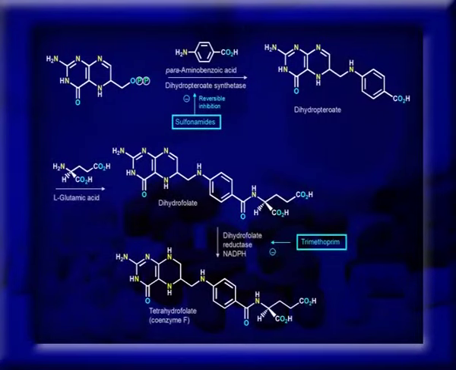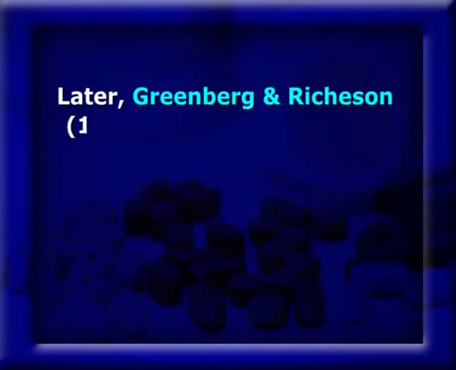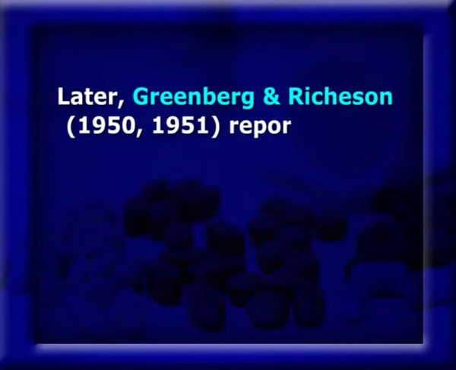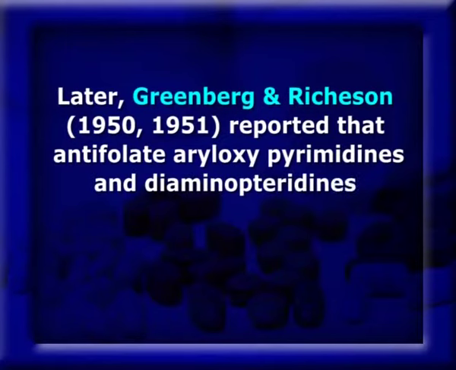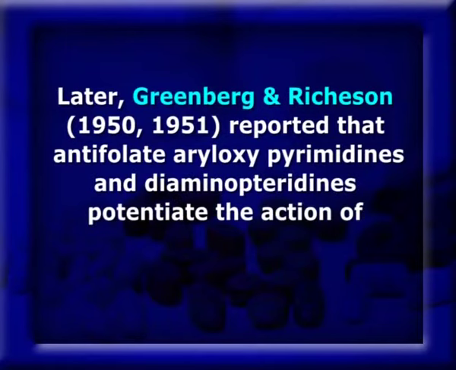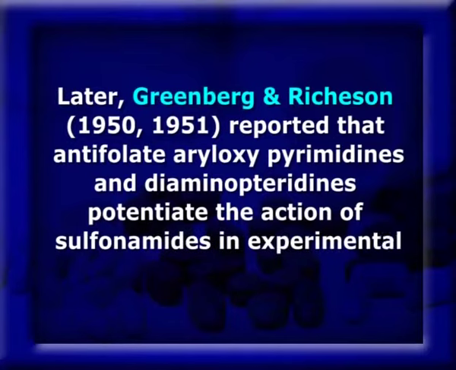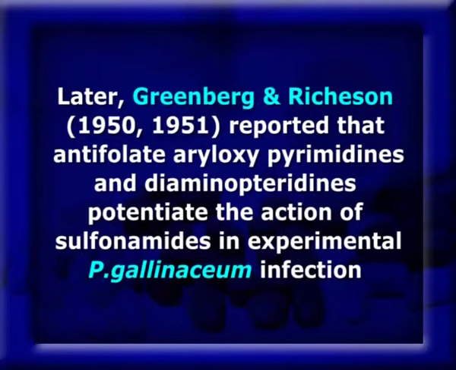The elucidation of the folic acid pathway and the demonstration of its inhibition by both sulfonamides and antifolates provided this possibility. Later, Greenberg and Richardson in 1950 and 1951 reported that antifolate aryloxypyrimidines and diaminopteridines potentiate the action of sulfonamides in experimental P. gallinaceum infection.